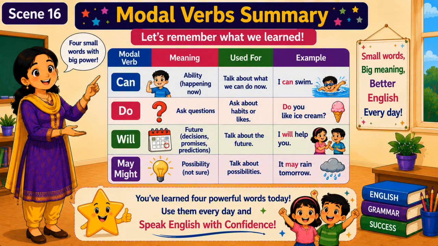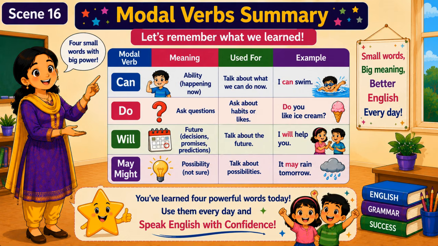Modal verbs summary. Let us remember what we have learned. 4 small words with big power. Modal verb can means ability and is used to talk about what we can do now. Example, I can swim. Modal verb do is used to ask questions, to ask about habits or likes. Example, do you like ice cream?